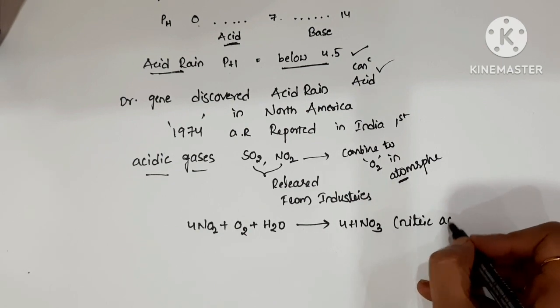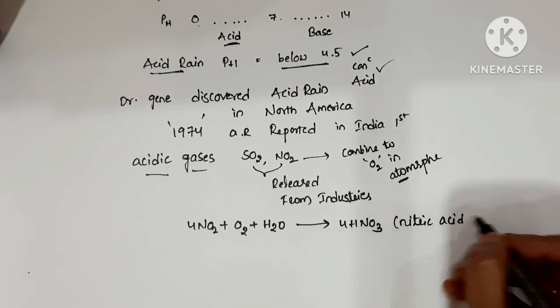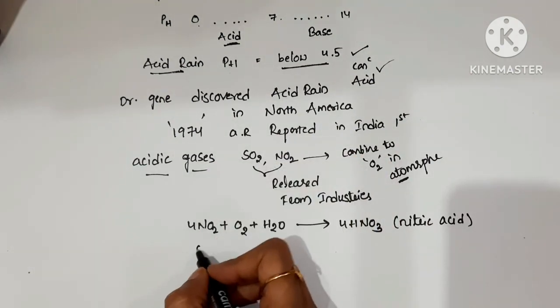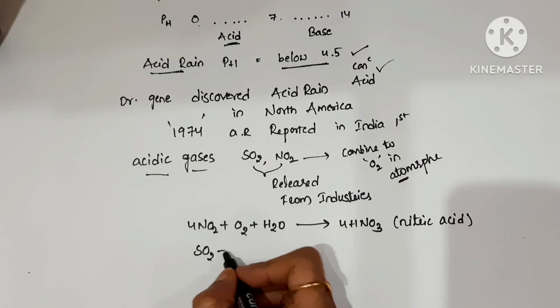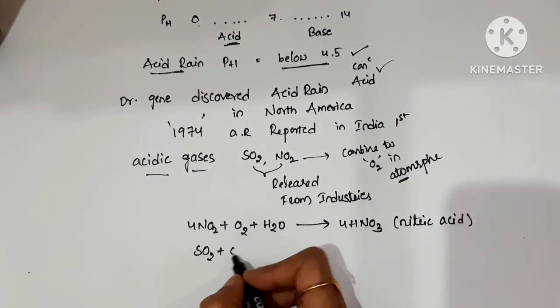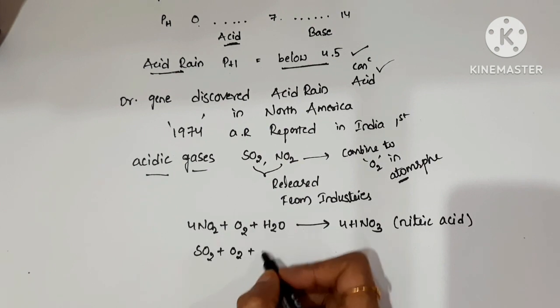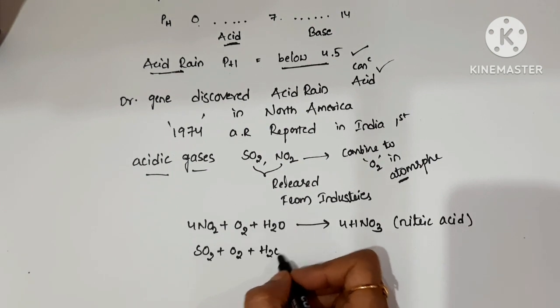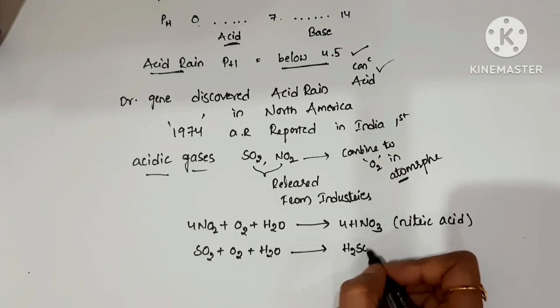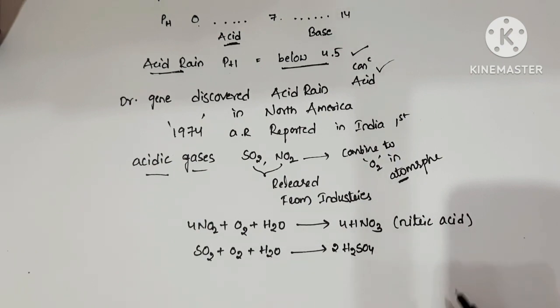The formula for nitric acid is HNO3. Sulfur dioxide, SO2, is added to the oxygen and water molecules present in the weather to form sulfuric acid.